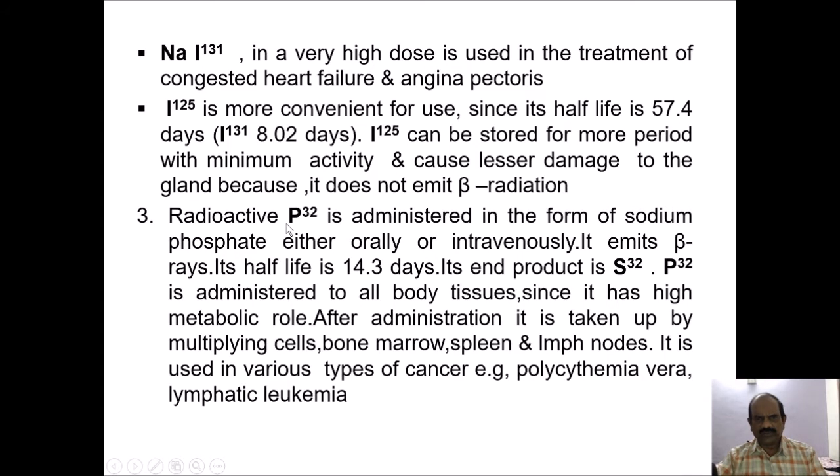Radioactive P-32 is administered in the form of sodium phosphate, either orally or intravenously. It emits beta rays. Its half-life is 14.3 days. Its end product is S-32. P-32 is administered to all body tissues. Since it has a high metabolic role, after administration it is taken up by multiplying cells, bone marrow, spleen and lymph nodes. It is used in various types of cancer, for example polycythemia vera and lymphatic leukemia.